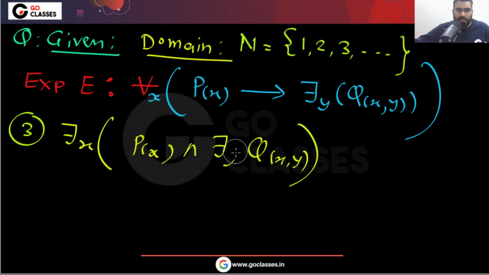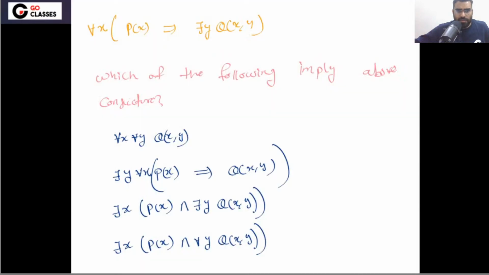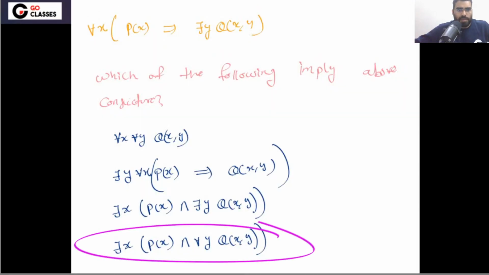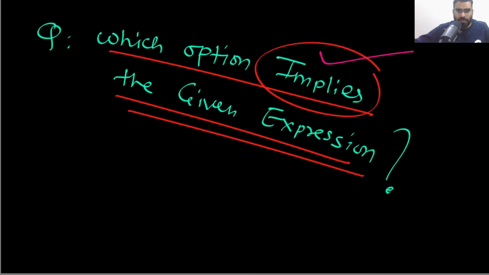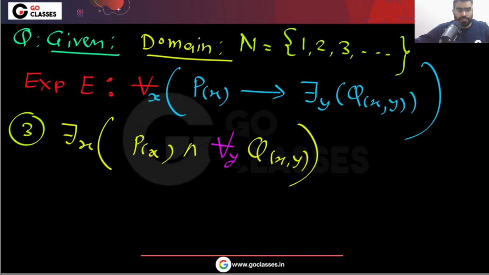What about the next option? There was another option where you have for all y. So there exists x, P(x), and for all y Q(x,y). Now let me check if this option is correct or not. This option is saying that there is someone for whom P is satisfied, and for all y this is happening.